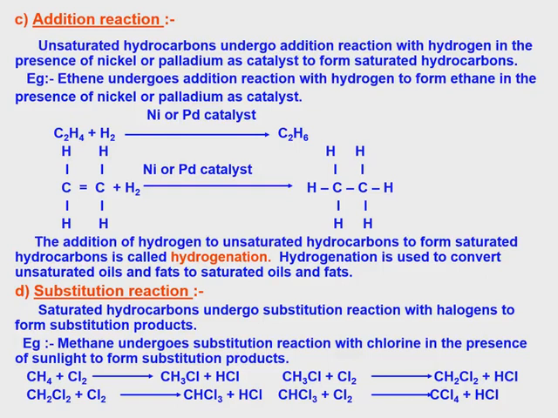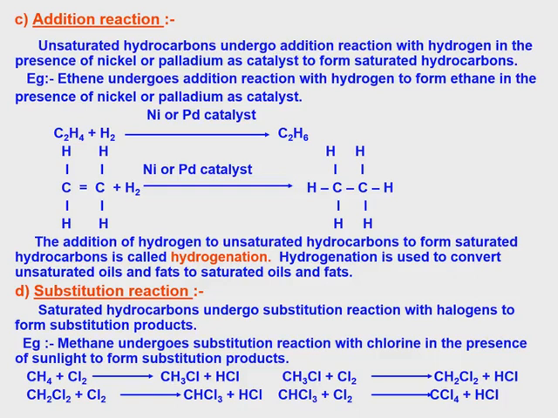Next, substitution reaction. Saturated hydrocarbons undergo substitution reaction with halogens to form substitution products. For example, methane undergoes substitution reaction with chlorine in the presence of sunlight. CH4 plus Cl2: one hydrogen is replaced by chlorine, giving CH3Cl plus HCl. Then CH3Cl plus Cl2 gives CH2Cl2 plus HCl.